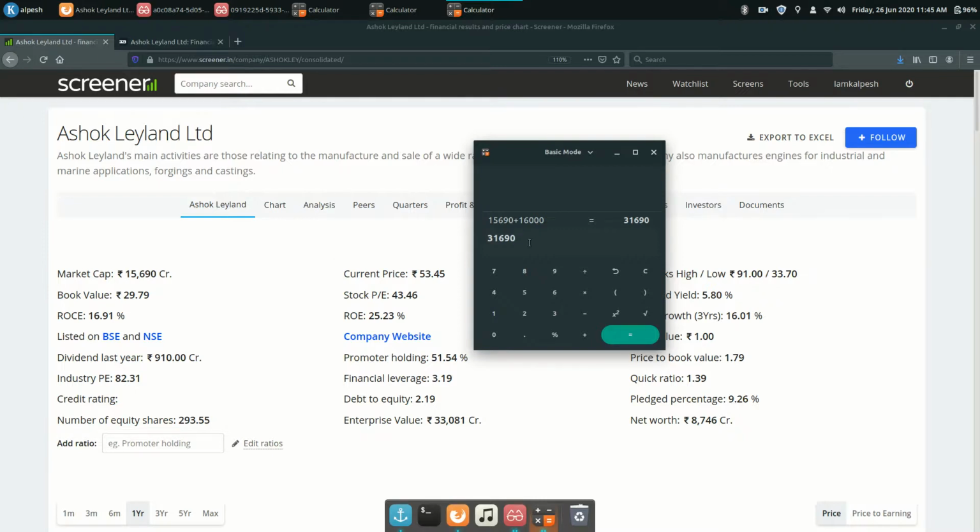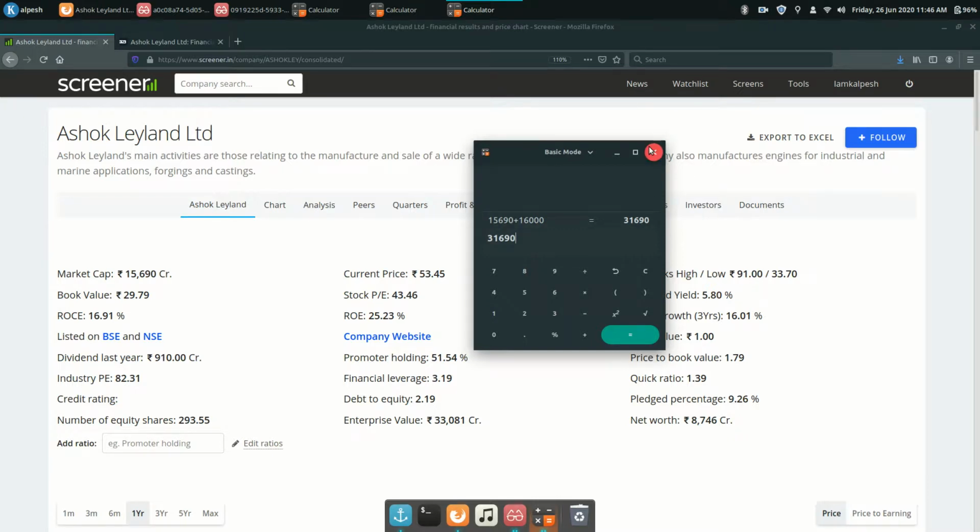And we can also subtract this with the cash, with investments and all, but that is extensive research. It will take a lot of time, but I am just giving you an overview of how you should look at the company: you are paying 15,000 crore rupees to buy that company, and you are getting an extra 16,000 debt on it. So instead of ownership of assets, you are awarded with liabilities. That's how you should analyze the company.